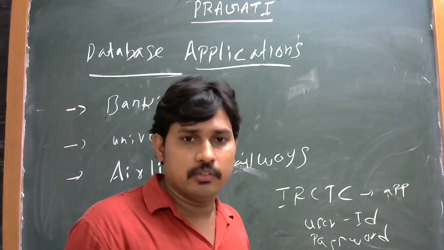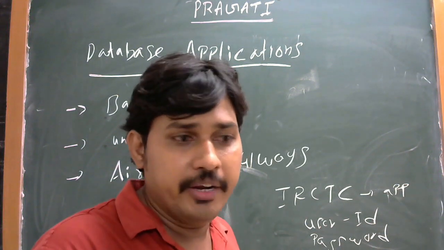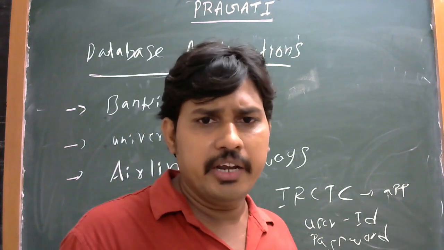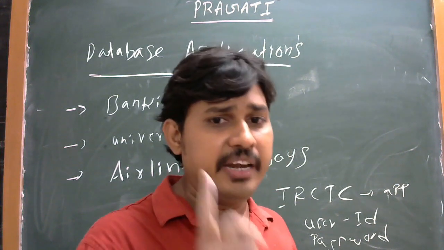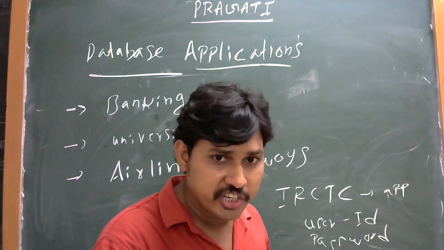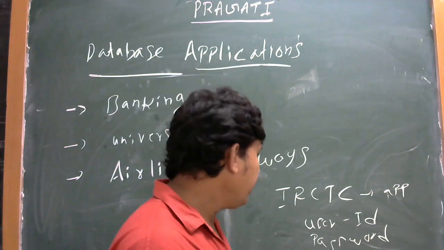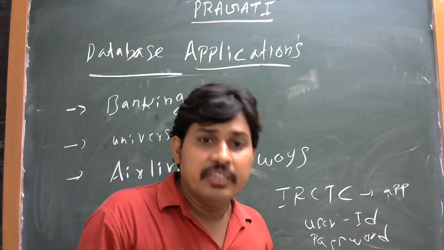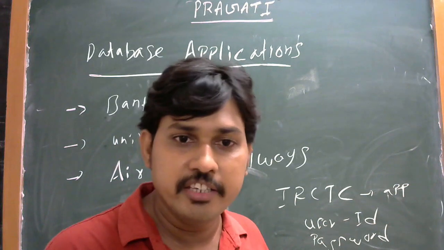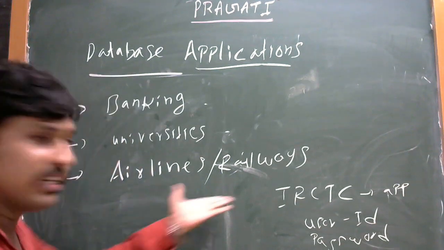Whenever you log into the database, the data is displayed. For example, if you want a train ticket, it consists of a train number, source, and destination. You enter the source, destination, date of travel, and train number. You enter the database, the database fetches your data and displays which trains are available, and then you easily take a particular train. So this is one of the application areas of databases.